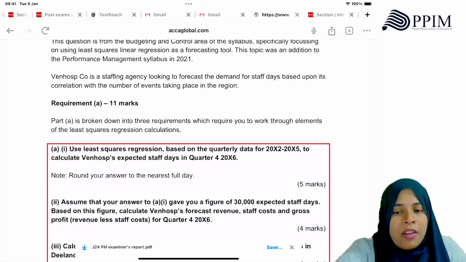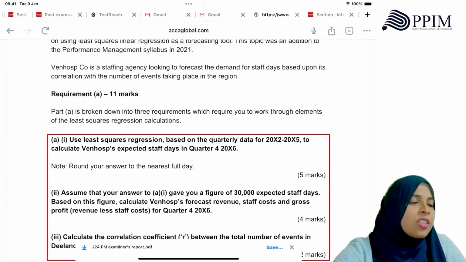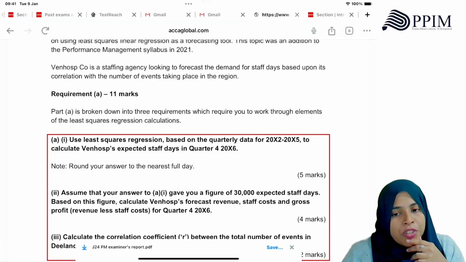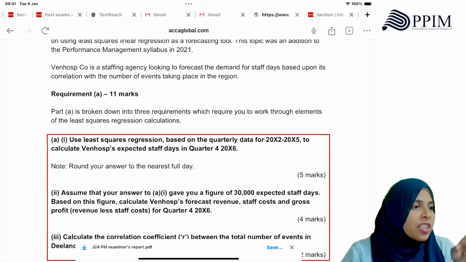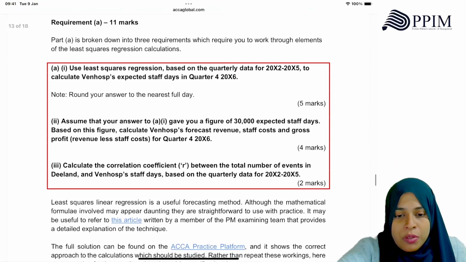JobCo is a staffing agency looking to forecast the demand for staff days based upon its correlation with the number of events taking place in the region. Part A is broken down into 3 requirements which require you to work through elements of the least square regression calculations. Use least square regression based on quarterly data to calculate the expected staff days. So they had given data, and you had to find a and b, then form the equation and find it. The case study is not given here, so we can't do it.